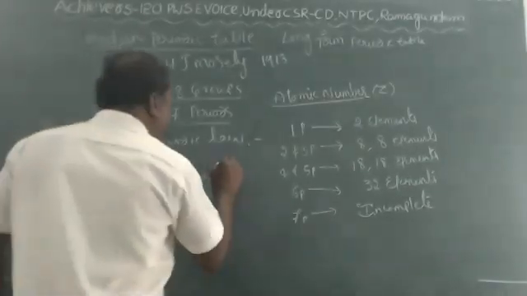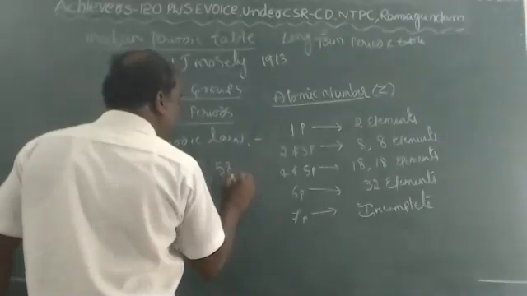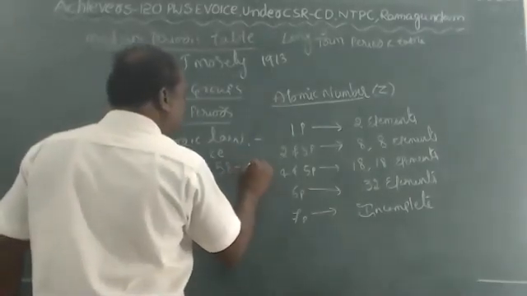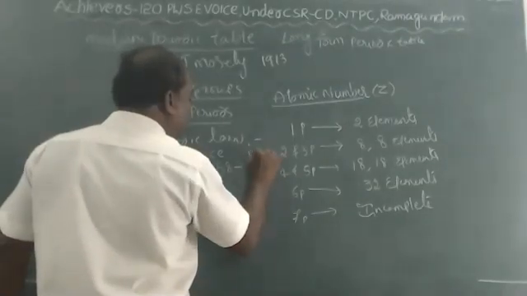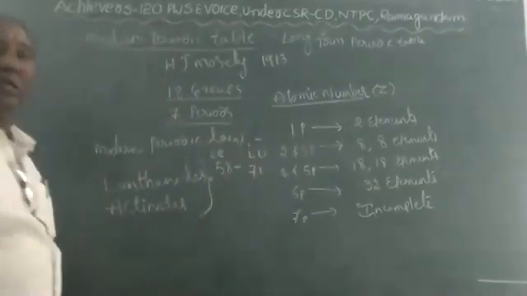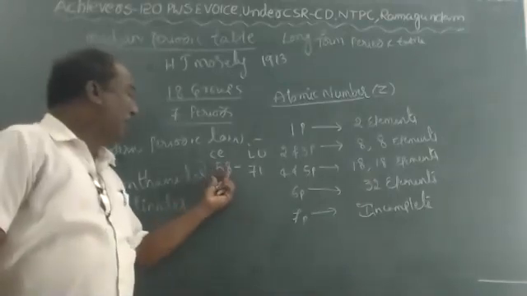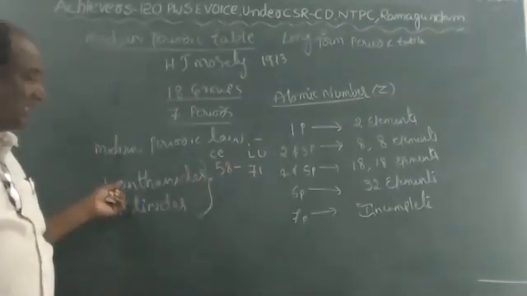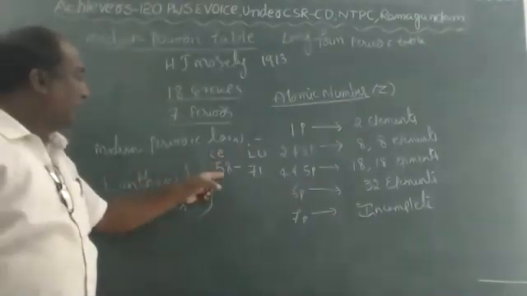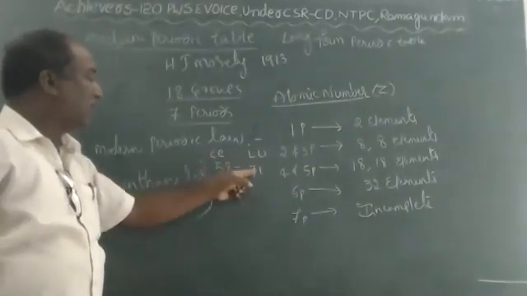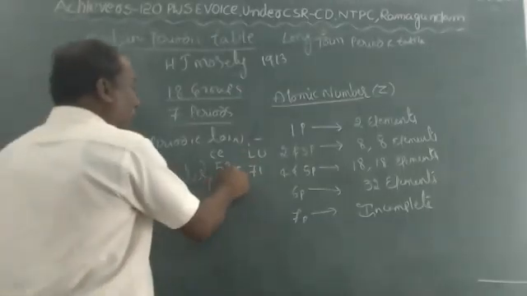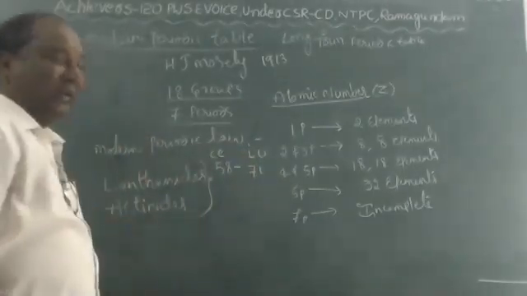Lanthanides are the elements with atomic number 58, which is cerium, to 71, which is lutetium. Atomic number 58 to 71 elements are called lanthanides.